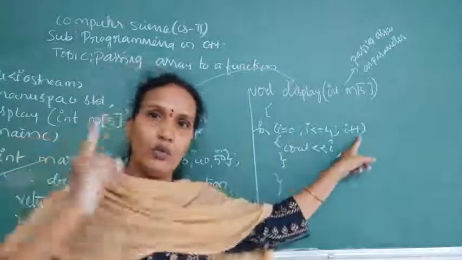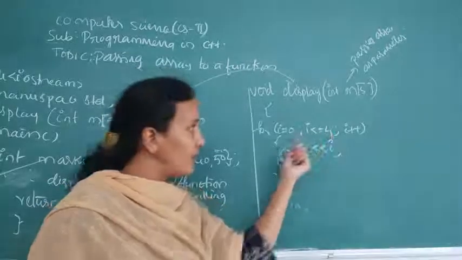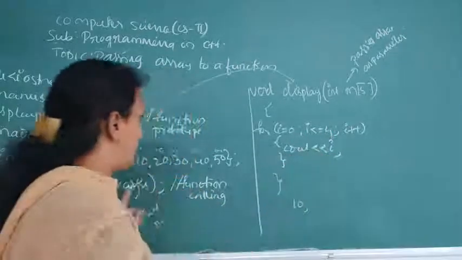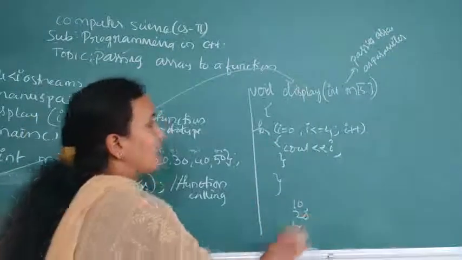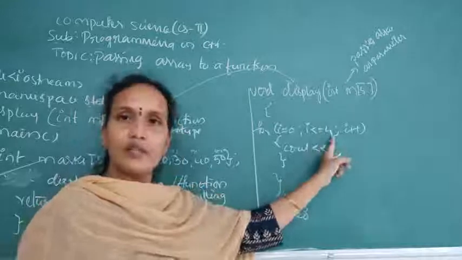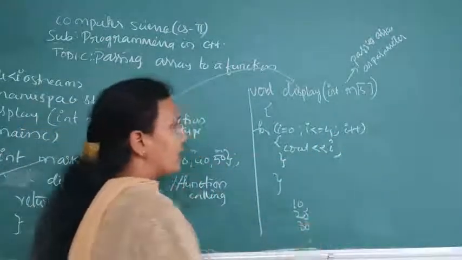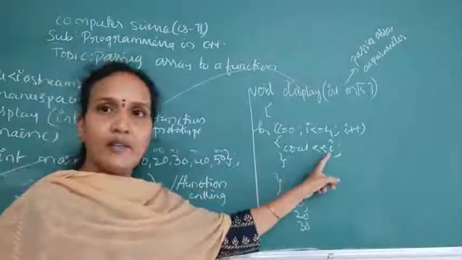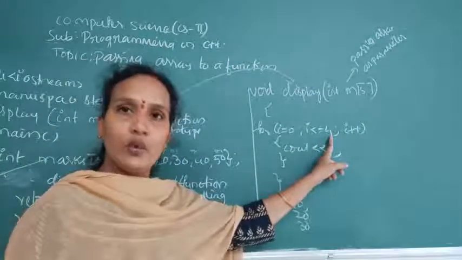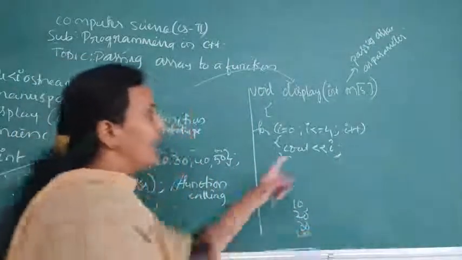Now what is the i value? 1. 1 less than 4, condition is true. Again this is printed. What is the second value? 20. Again i is incremented. Now what is the i value? 2. 2 less than 4, condition is true. a of 2 is 30 and is printed. Now i is incremented. What is the i value? 3. 3 less than or equals 4, condition is true. a of 3 will be printed, that is 40. Now again i is incremented.